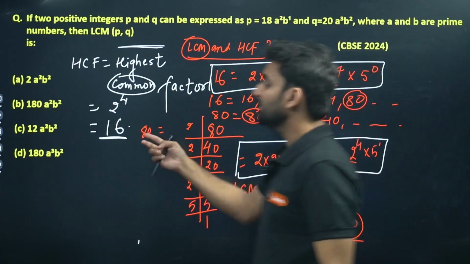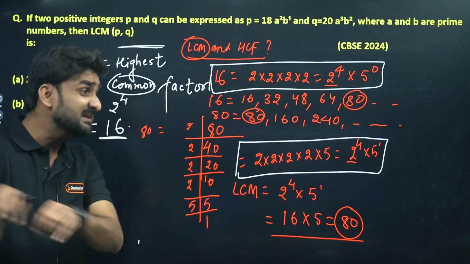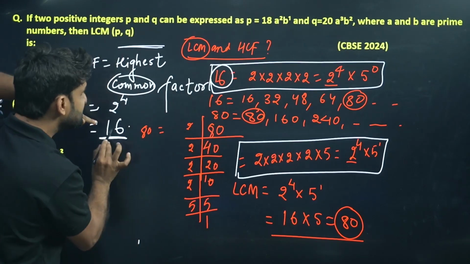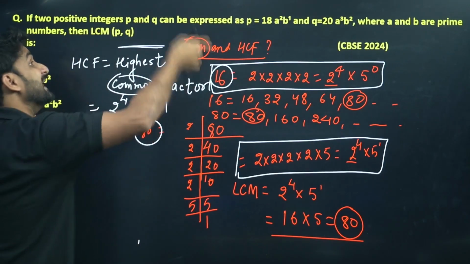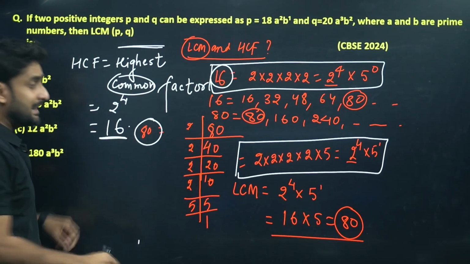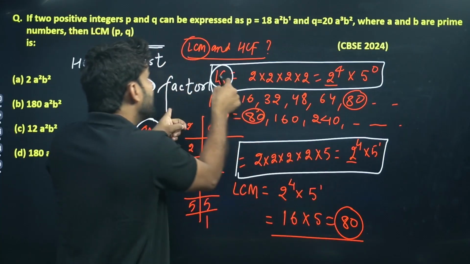So what does this result 16 mean? Highest common factor: a factor means this number can divide this, and this number can divide this also. Highest common factor means that number which can divide both. LCM means that number which can be divided by these two numbers.